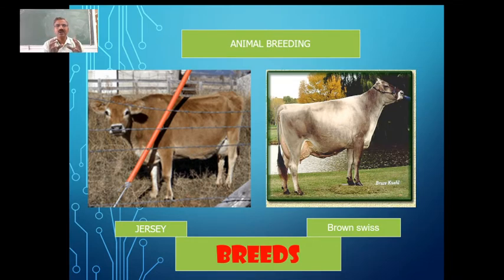And such animals which are related by descent and having many similar characters like the color, size, configuration and all those things are said to belong to the same breed. We can see we are having Jersey and Brown Swiss, which are two different breeds present here.